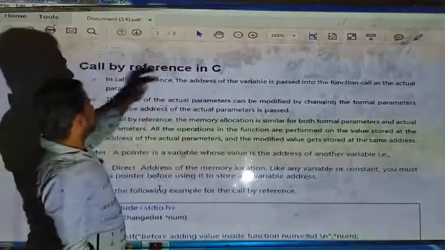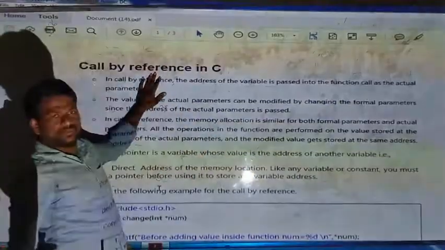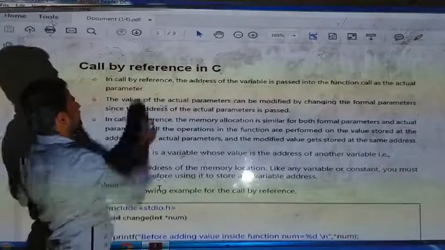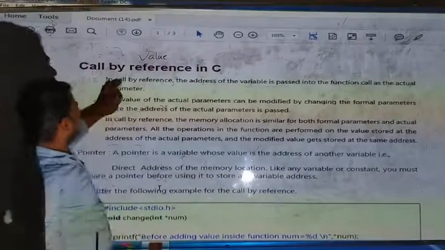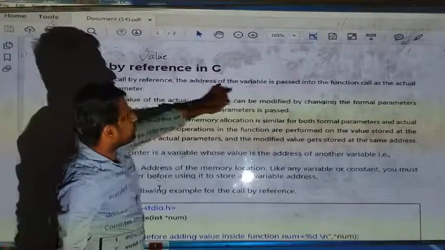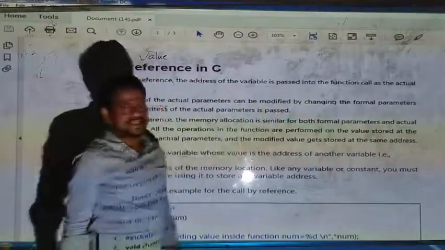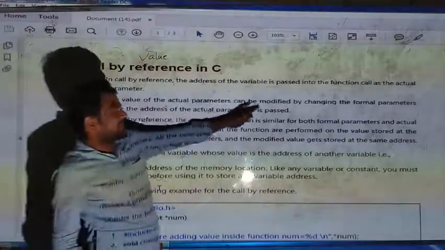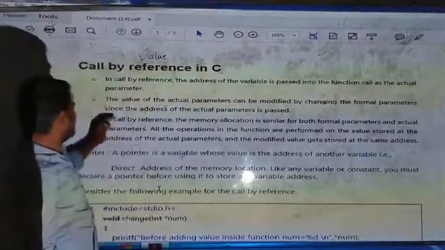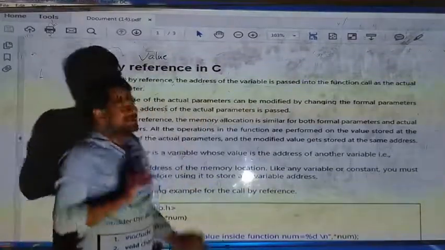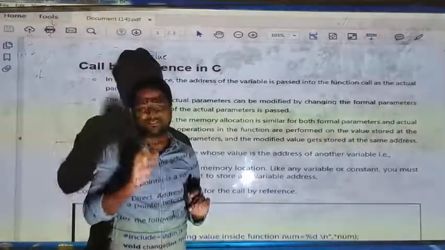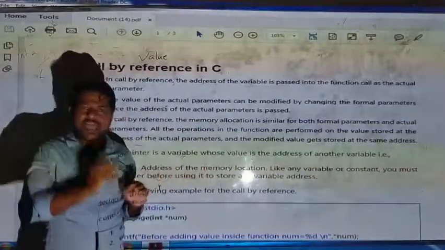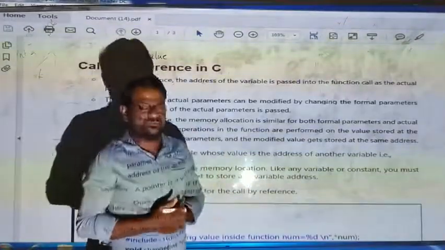Let's recap call by value once. When we are calling by value, the value of the variable is passed into the function call as the actual parameter, and the value of the actual parameter cannot be modified by changing the formal parameters. See, the difference is it's just opposite to call by value. Here we are not passing the value, we are passing the address of the variable.